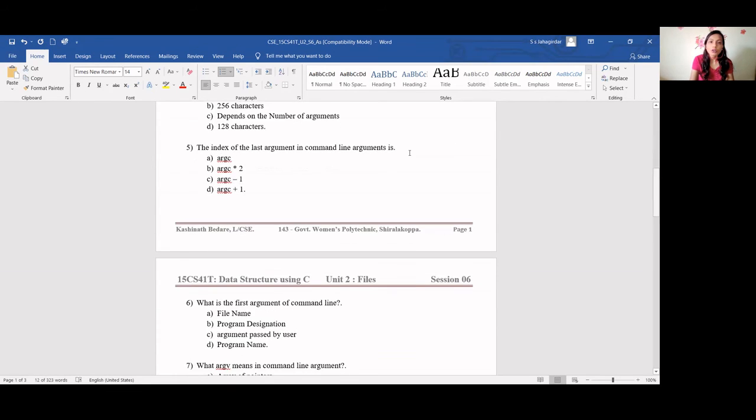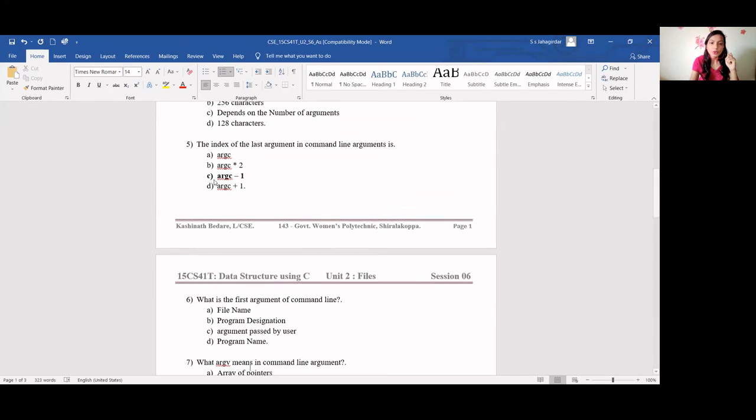Then the index of last argument in the command line argument is. So if 3 arguments are there, what will be the index? 0, 1, 2. What will be the last index? If 3 parameters are there, the last index will be 2. So that's why it is argc minus 1. Index of last argument in command line argument is argc minus 1.